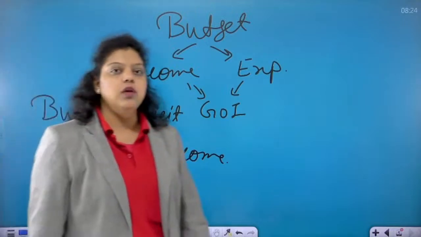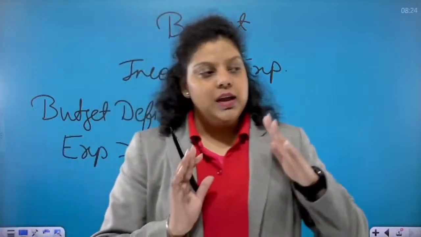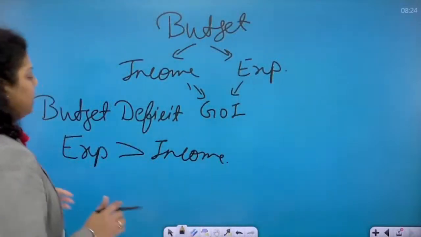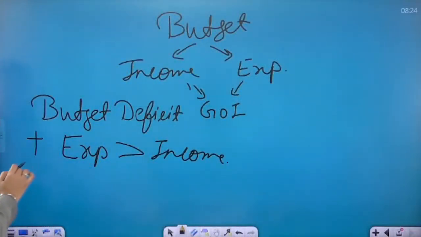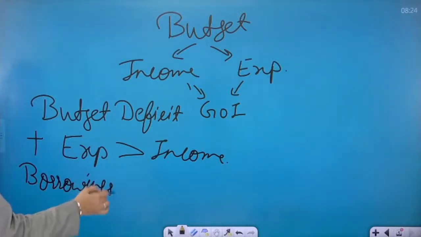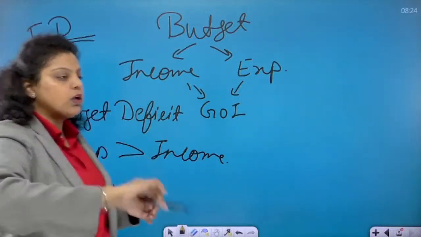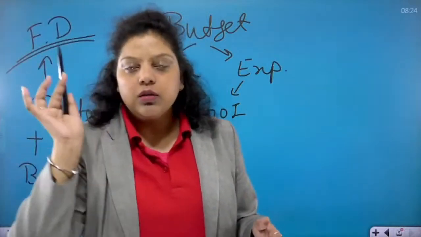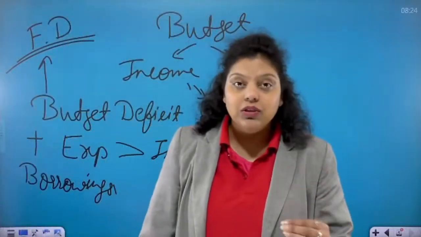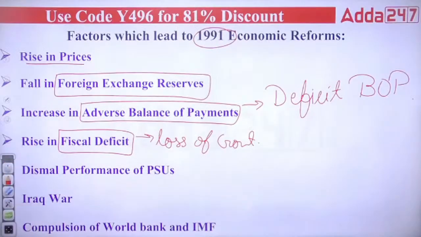Now what happens? Will government stop working? Whatever you have decided, that this amount we will earn and this amount we will spend, your expenditure is more now, but you have to continue your development. So what does government do? After this budget deficit, government borrows the money. And those borrowings will be known as fiscal deficit. So borrowings from India, borrowings from abroad, borrowing from RBI will be known as fiscal deficit. So the borrowing of the government of India has increased. It means government has taken a lot of loans from the markets. And that is one of the reasons why we had to introduce the economic reform.